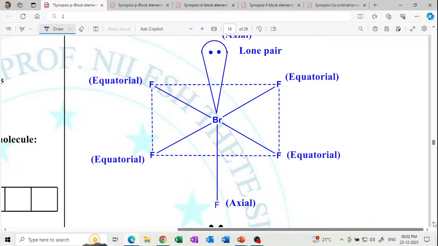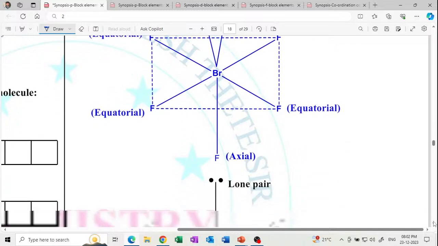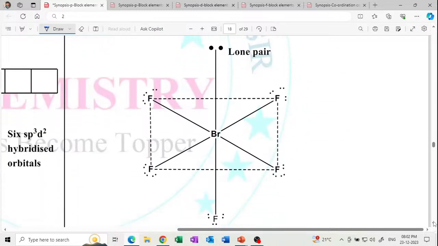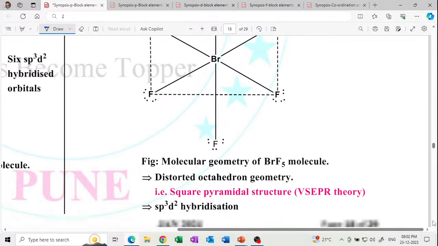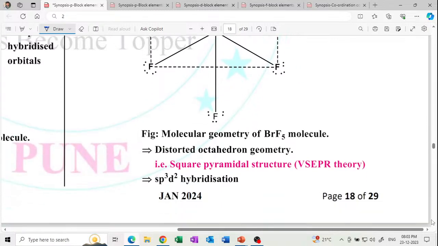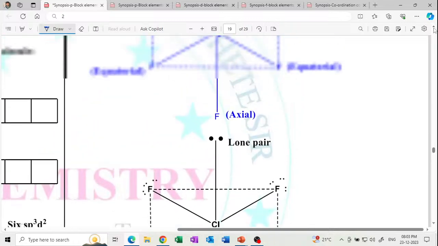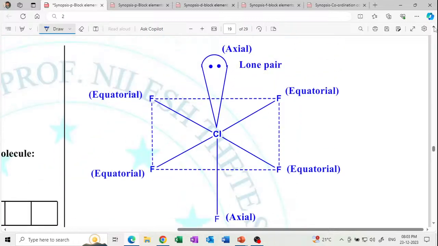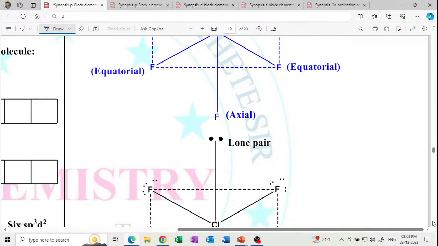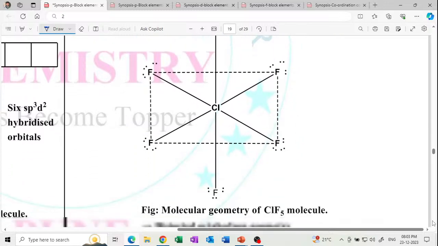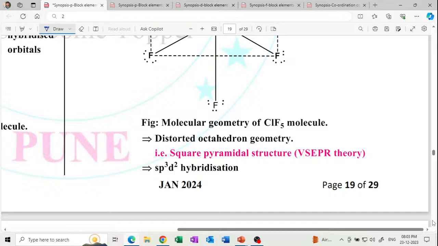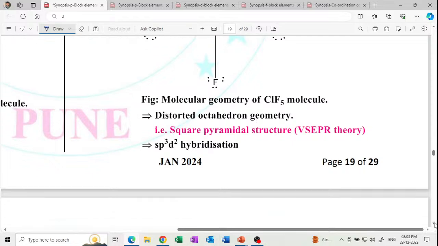This is BrF5. BrF5: axial, equatorial, lone pair, distorted octahedral, square pyramidal and sp3d2 hybridization. Square pyramidal because it contains one lone pair. Same as it is ClF5. ClF5: square pyramidal structure, VSEPR, sp3d2 hybridization, lone pair.